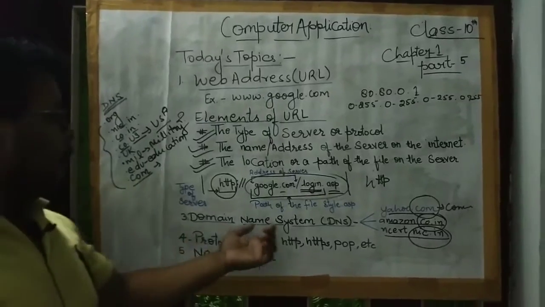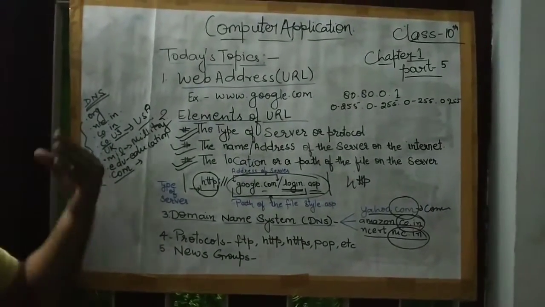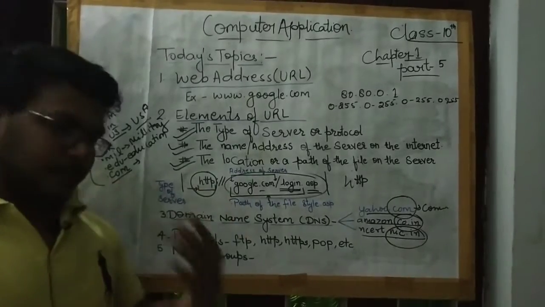So domain name system is a naming system used to name the domain.